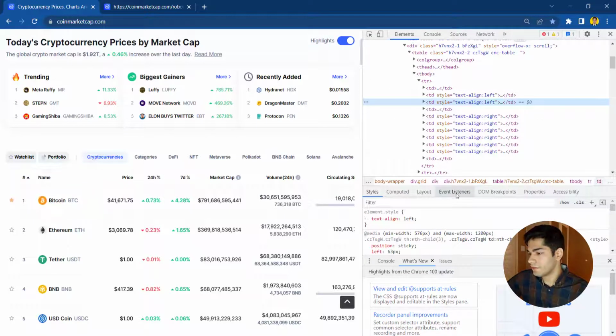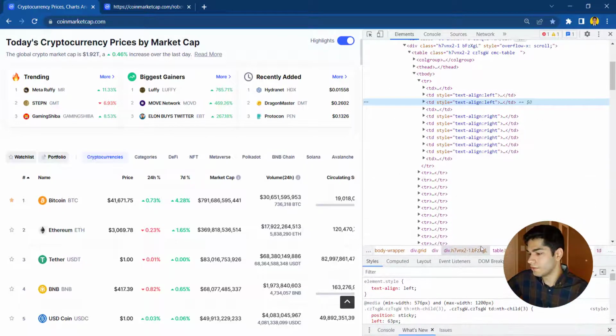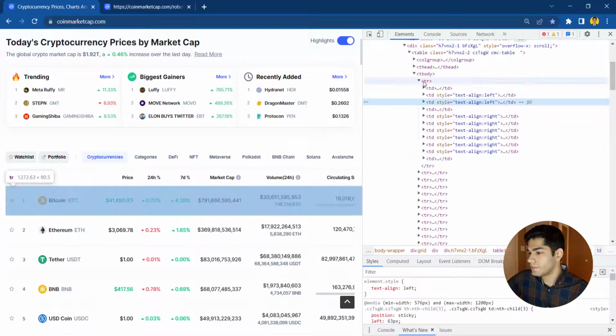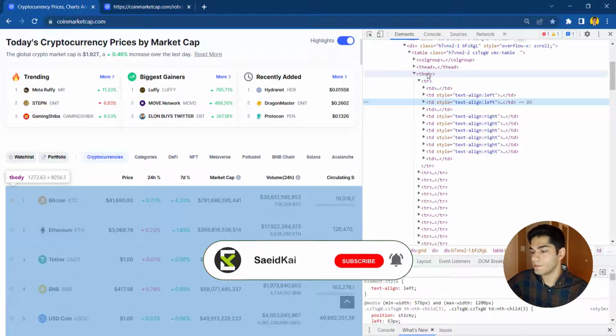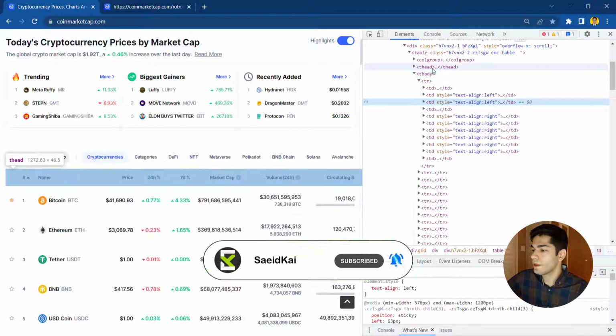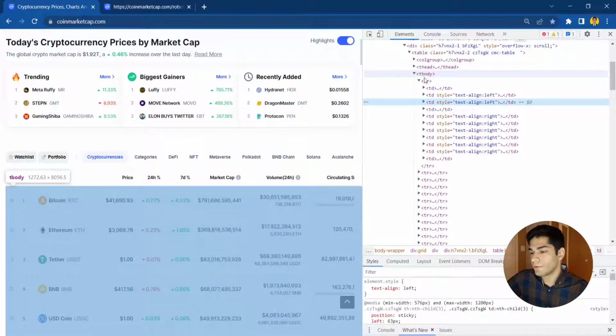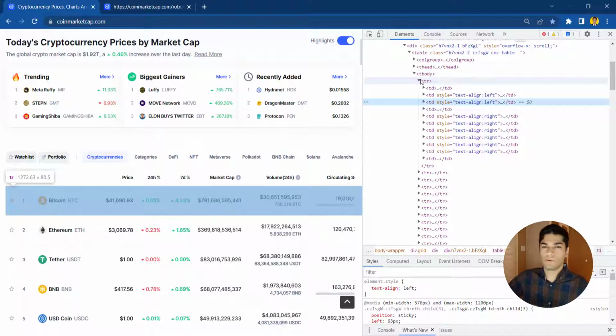If I do this, let me show you everything here. This is a TR, a table row. And this whole thing is a table body, okay? And the table head is right here. These things are really important because we are going to go through every row in this web page and extract everything that is inside these rows.